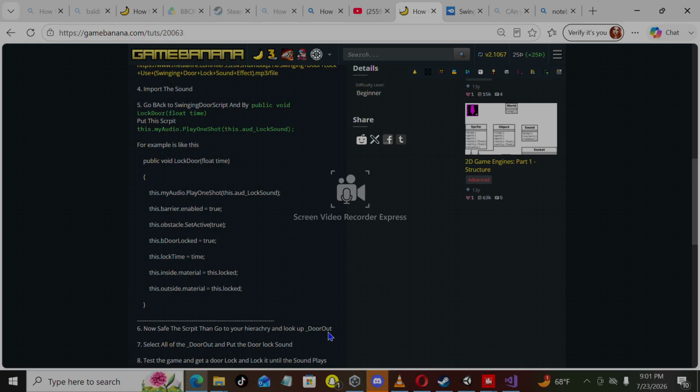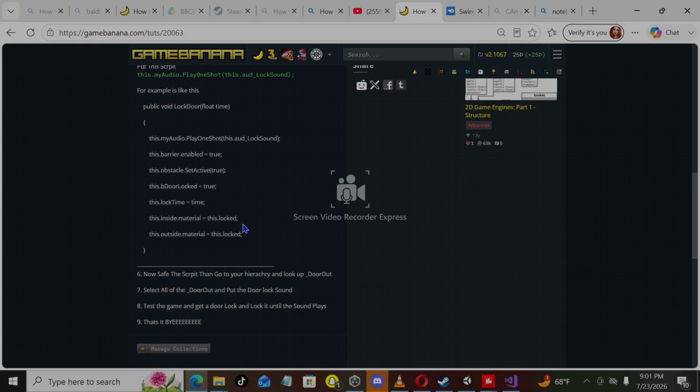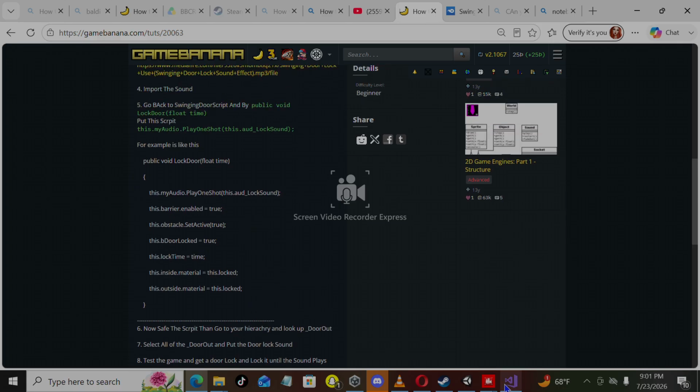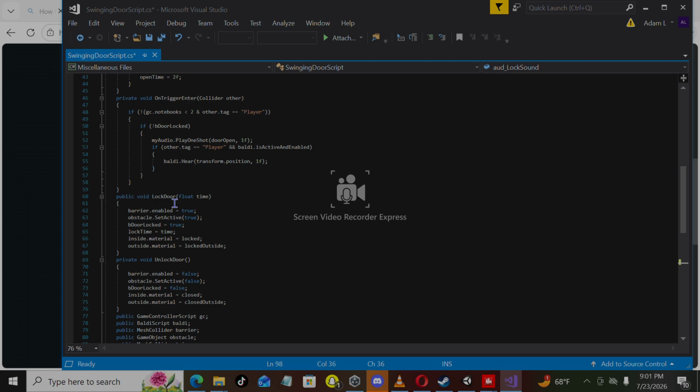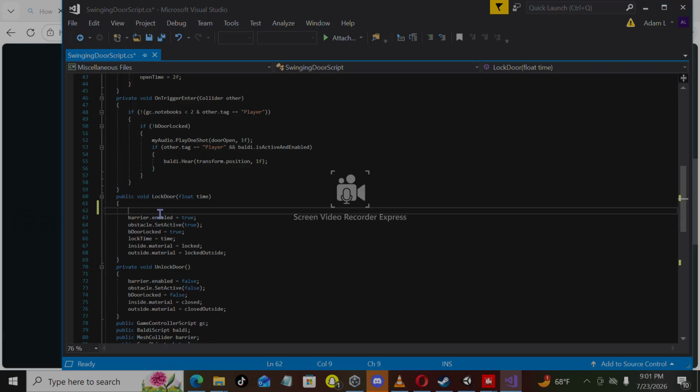After that, the example would be kind of like this. Scroll till you find public door lock door full time. You're gonna do this, enter, Control V. This is an example.